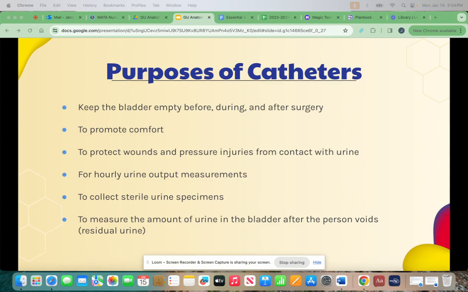Catheters are used in dying persons to promote comfort and prevent incontinence. Catheters do not treat the cause of incontinence. They are a last resort for incontinence.